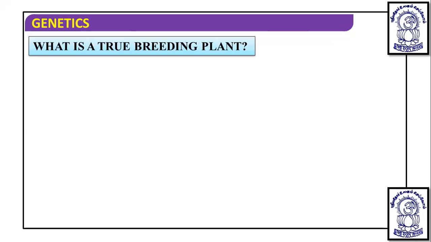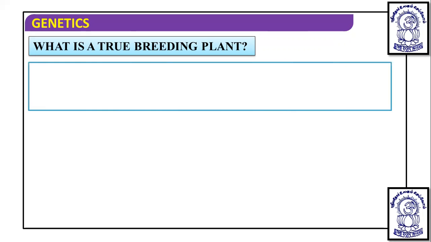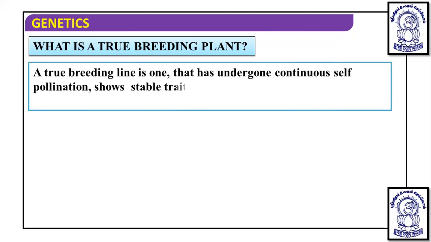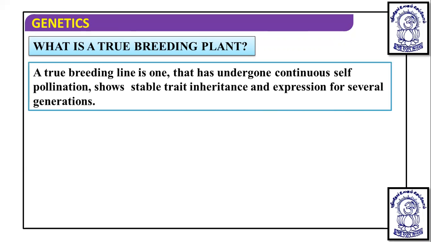Now, Mendel worked on this many characters, but Mendel started all experiments with true breeding varieties of this plant. Now, the question is, what is a true breeding variety? A true breeding line is one that has undergone continuous self-pollination and shows stable trait inheritance and expression over several generations. It means if we carry out selfing of a particular plant again and again, homozygosity increases and heterozygosity decreases.